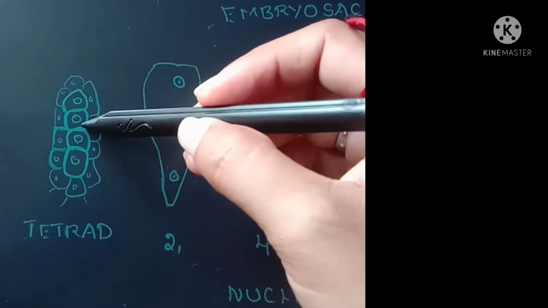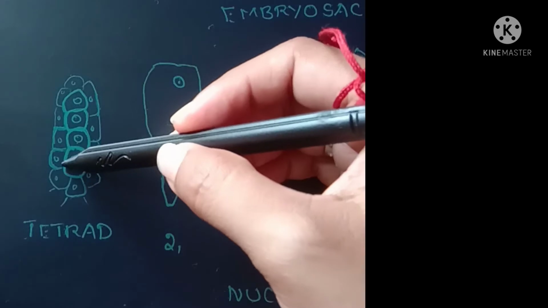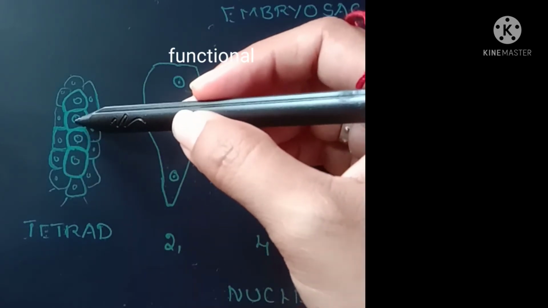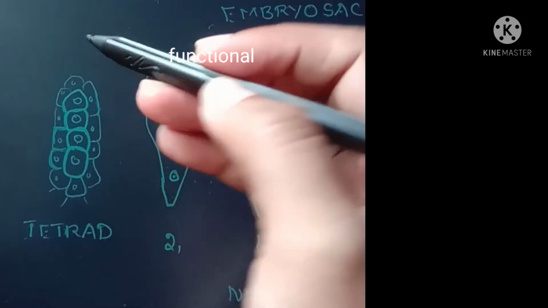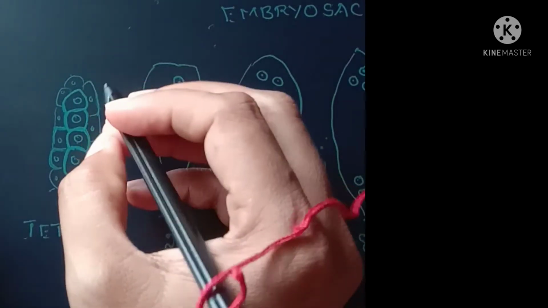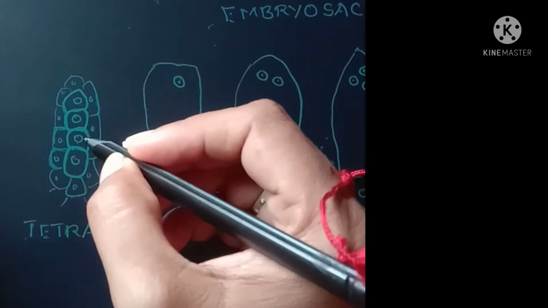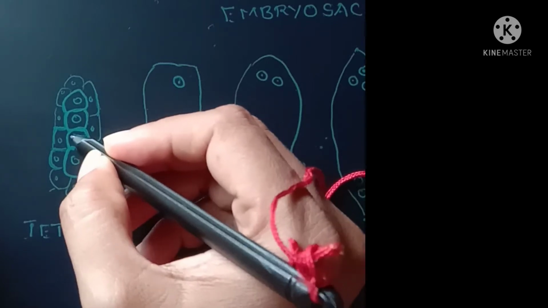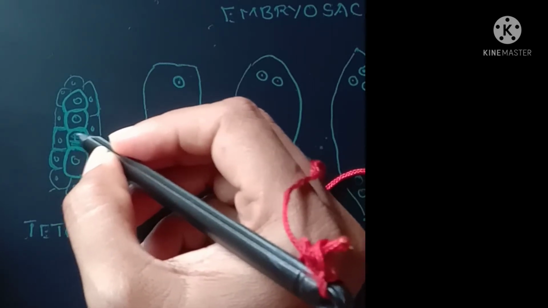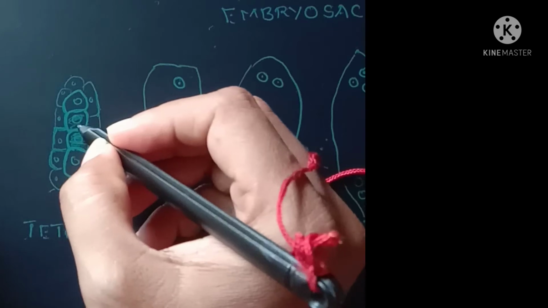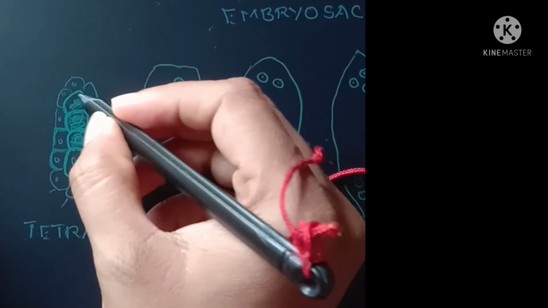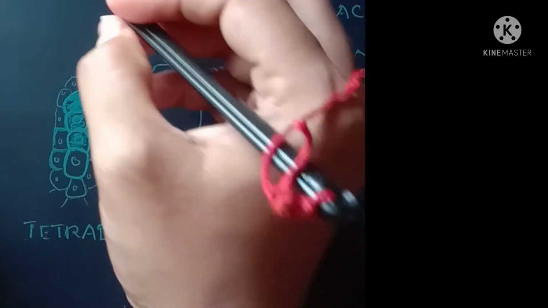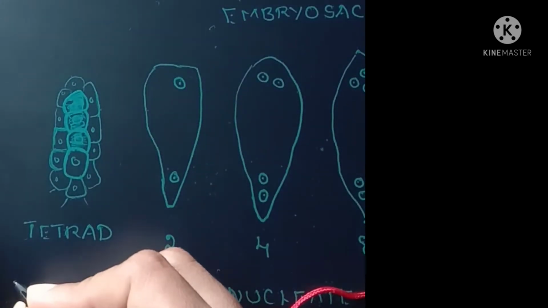Now of the 4 cells, only one will be functional and the remaining 3 will be non-functional. In other words, these degenerate. Degenerate means they will not divide further or grow further.